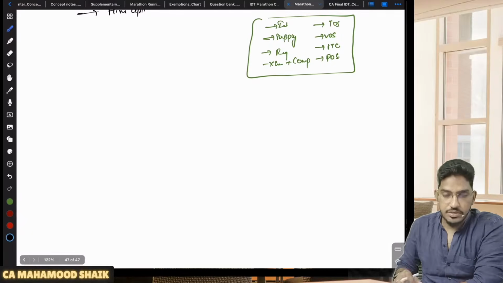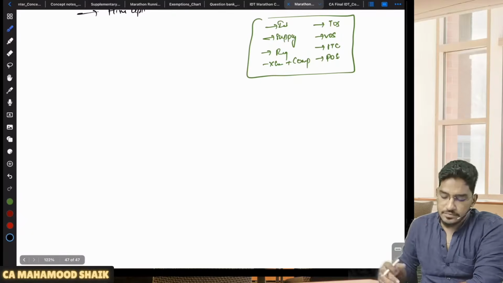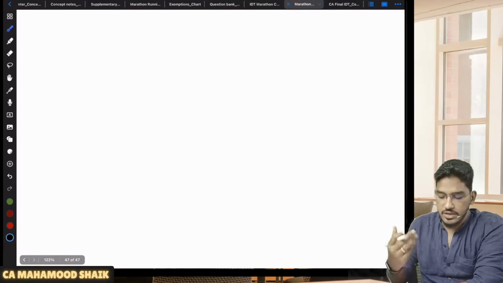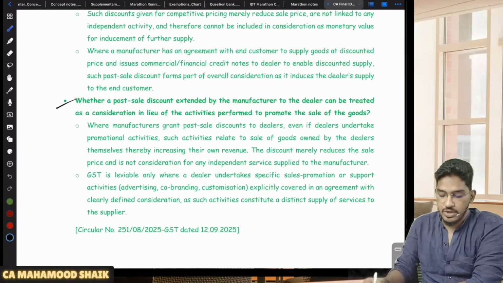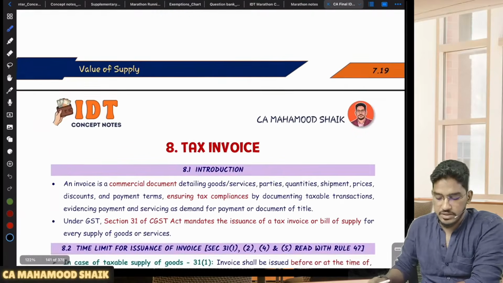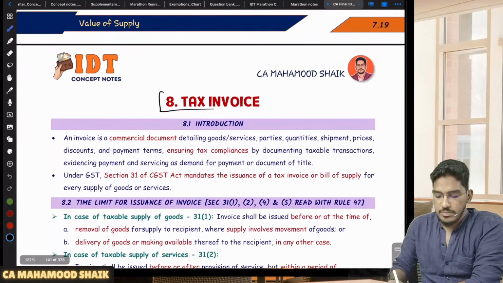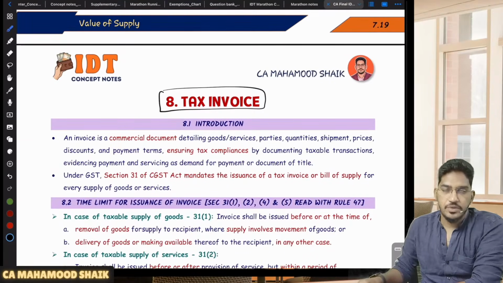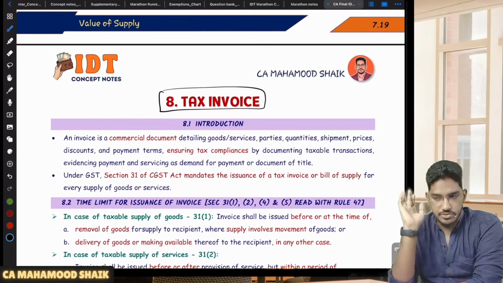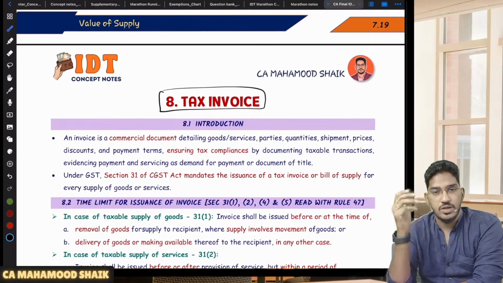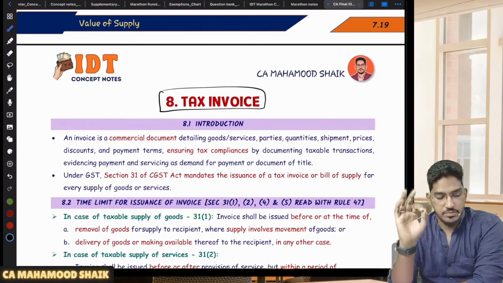Now we'll continue further and start with a few more concepts which are important from the examination point of view. First, from the tax invoice chapter, not the complete chapter, I'm going to revise it here, because from the tax invoice chapter there will not be any direct question. But here and there are some due dates and time limits which you have to remember, which have linkages.